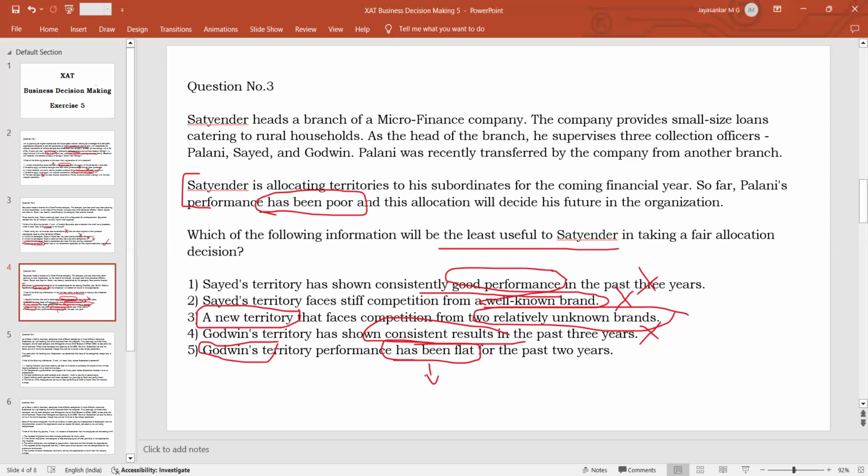That is why this also is a relevant information that will help Satyendra to decide whether the territory should be given to Palani or not. So since this is a relevant information, this is not your answer.